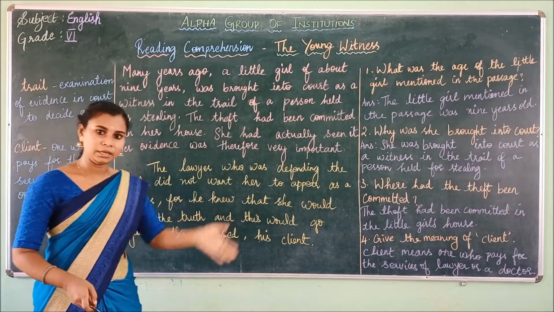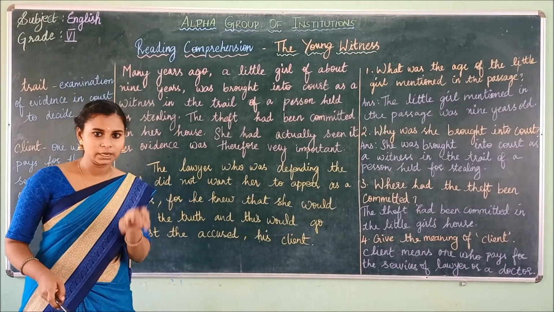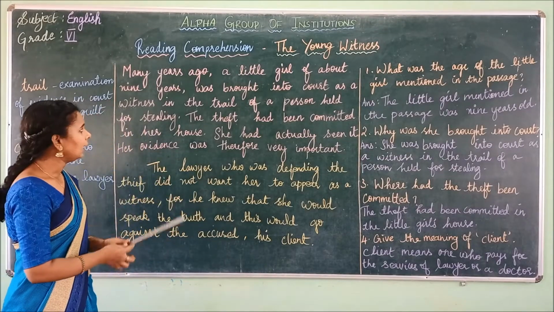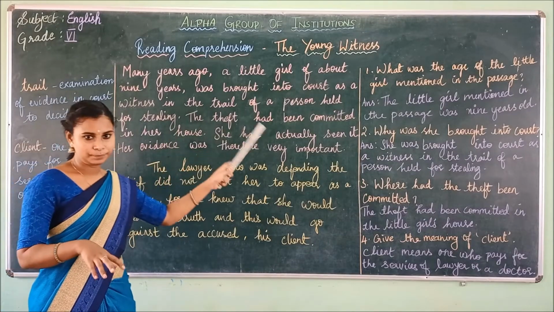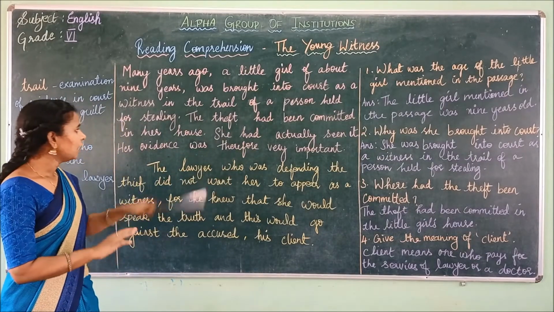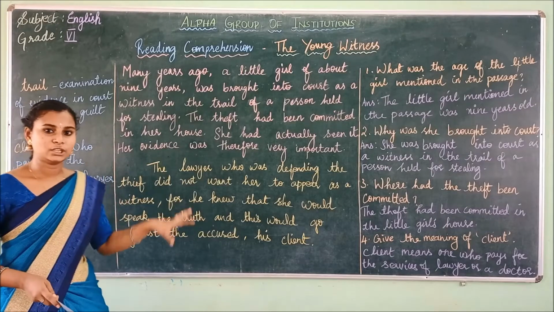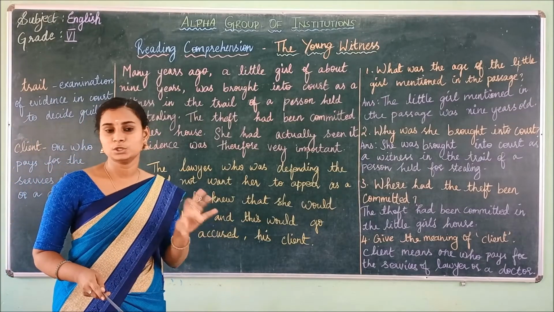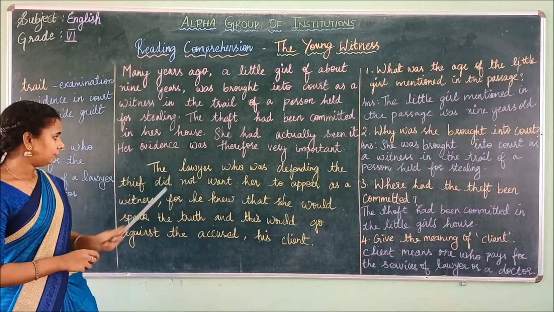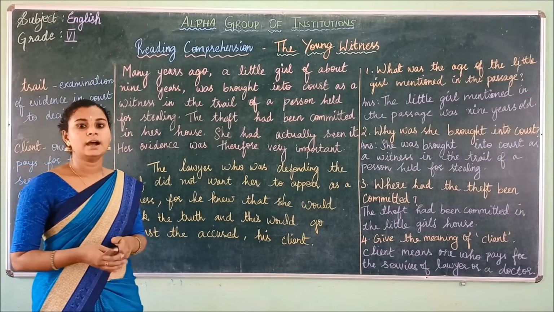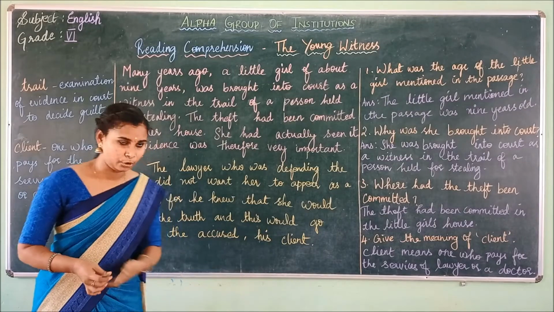So this is happening many years ago. There was a little girl who was 9 years old, and she was brought into court as a witness in the trial of a person held for stealing. And this theft actually happened in her house. This was committed in her house. So she has actually seen the theft, and therefore her evidence is considered important.